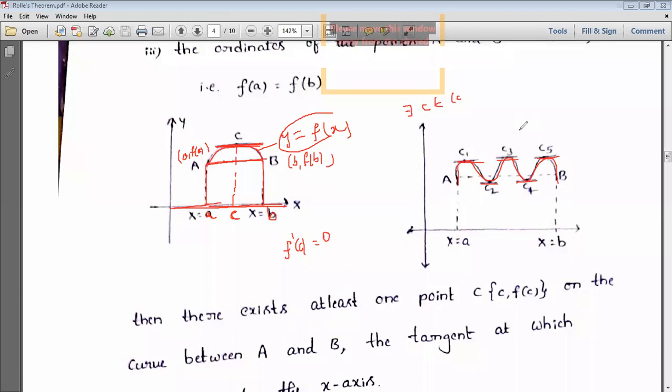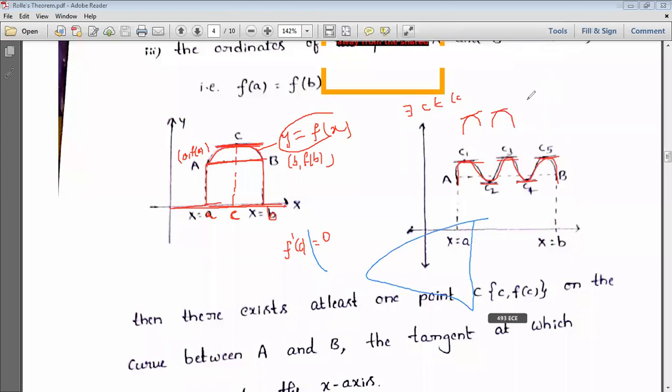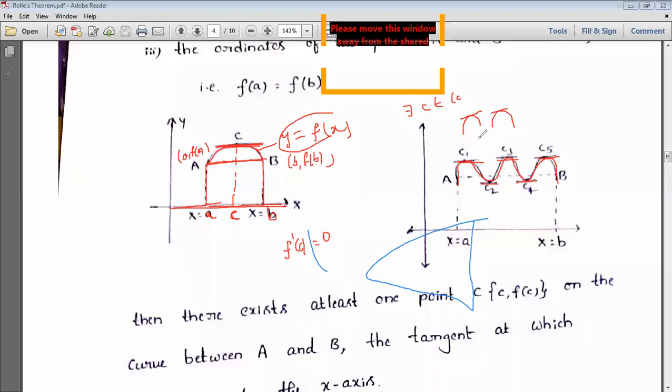Suppose I chose the curve like this. Of course tangents exist for these curves, but is this a continuous one? Can you say this is a continuous one? No. Why?